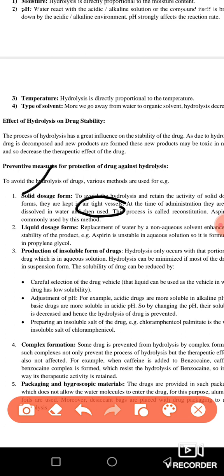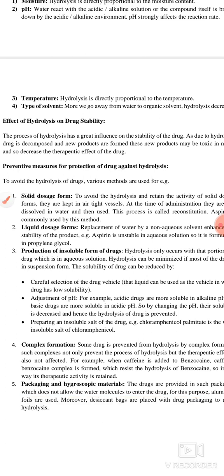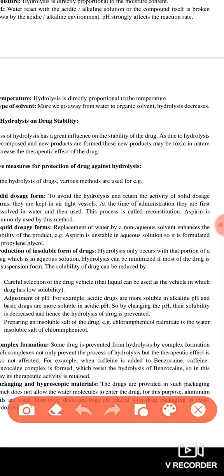Second, if you have a liquid dosage form, for example a syrup which is in the form of liquid, how can you prevent it from hydrolysis? You should change your aqueous solvent and use non-aqueous solvents.